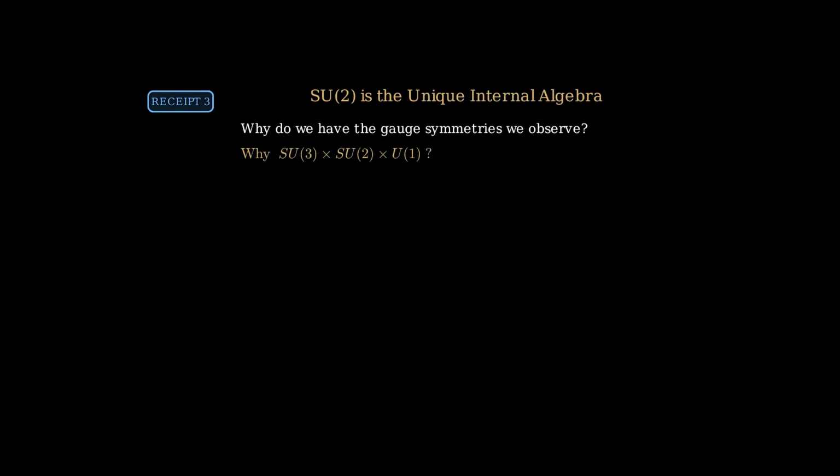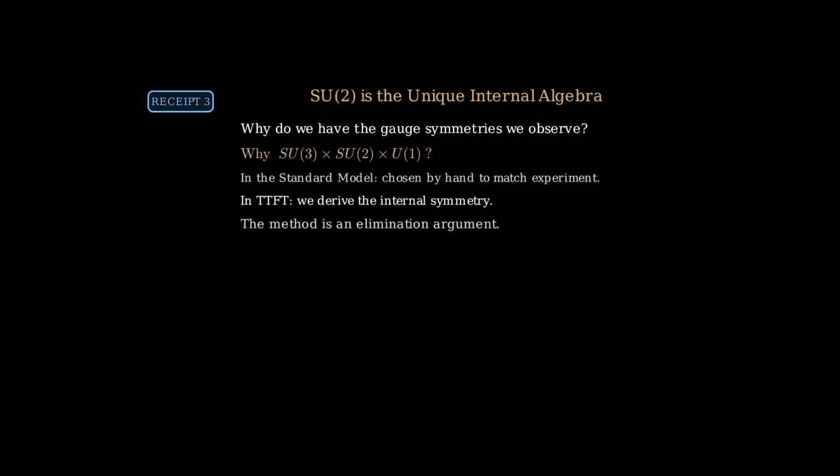One of the most important questions in physics is, why do we have the gauge symmetries we observe? Why SU3 times SU2 times U1? In TTFT, we don't choose the internal symmetry. We derive it through an elimination argument. Every candidate algebra either violates spectral parity or violates torsion commutator geometry. Exactly 1 survives.